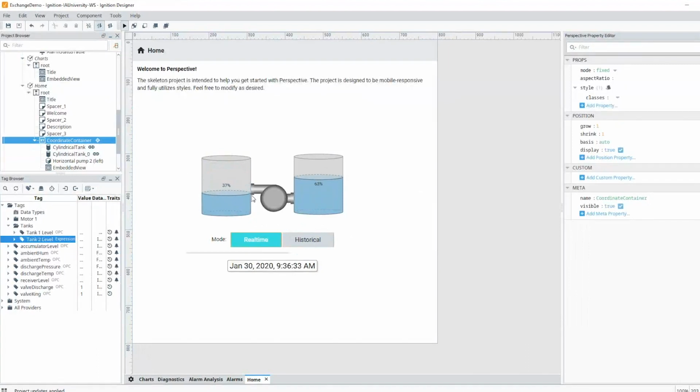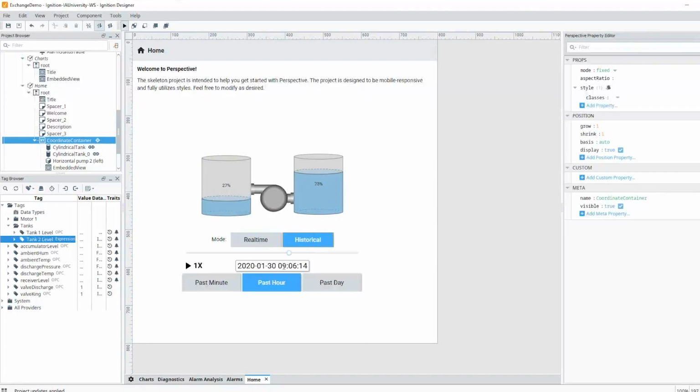But if I wanted to see what this was doing in the past, I could go ahead and go into historical mode, and I could switch this to what it was doing at any given timestamp. This is showing me the past hour right now. And so I can also then play it back from that timestamp. And so now I'm watching as this liquid flows between the tanks.